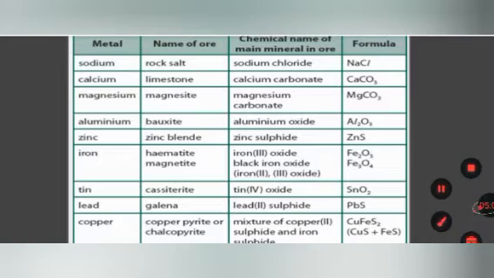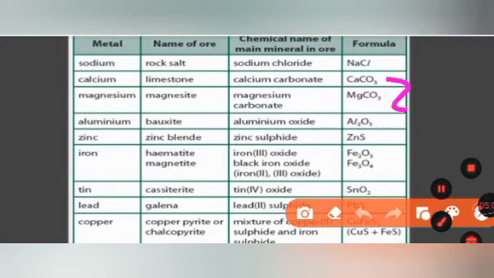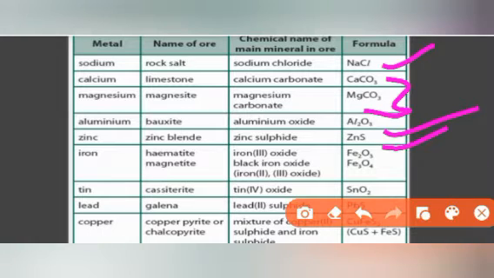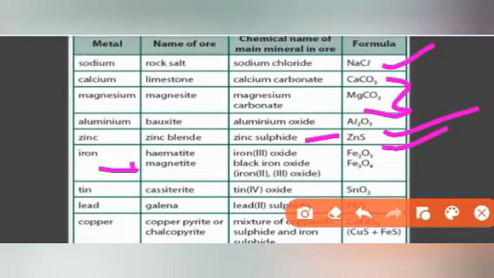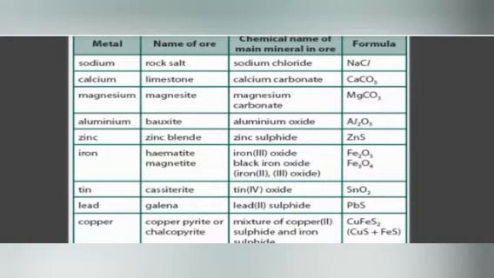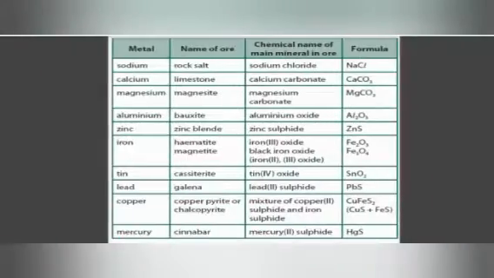So these are all carbonate ores, these are chloride ores, this is oxide ore, this is sulfide ore. Zinc blende is also known as zinc sulfide. Iron is in hematite and magnetite, Fe2O3 and Fe3O4. Tin is in cassiterite, which is tin oxide. Lead is in galena, which is PbS. Copper is in copper pyrite, chalcopyrite, which is cupric ferrous sulfide. So this is the table of main minerals.